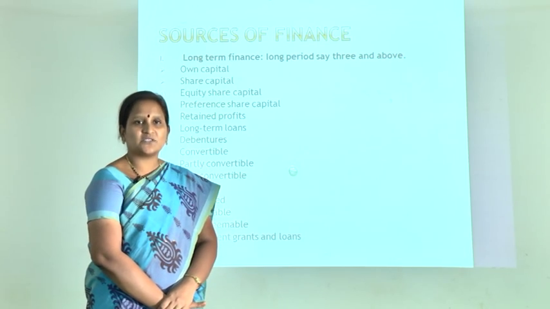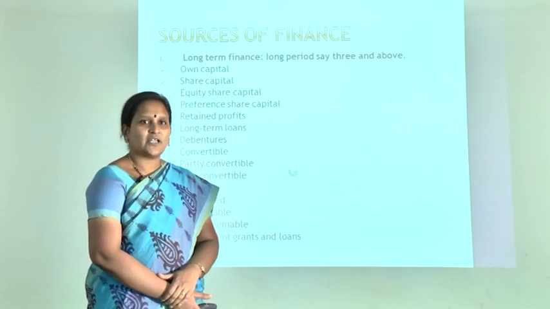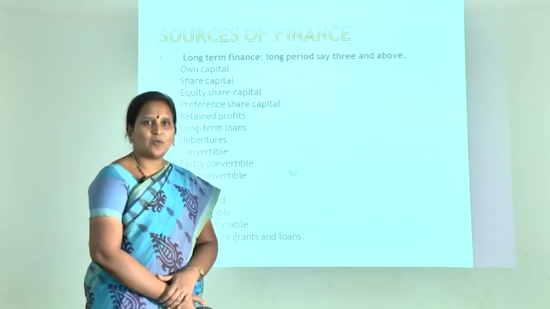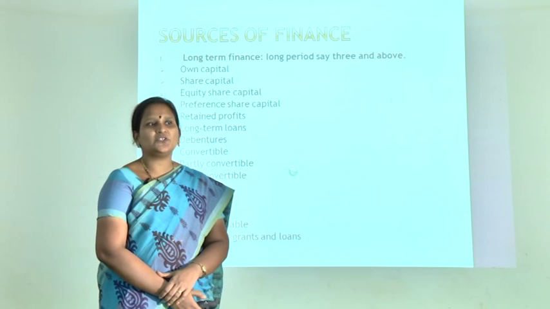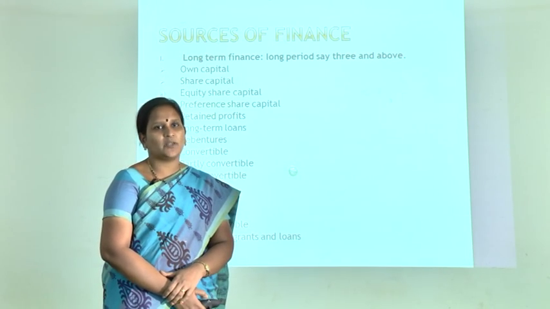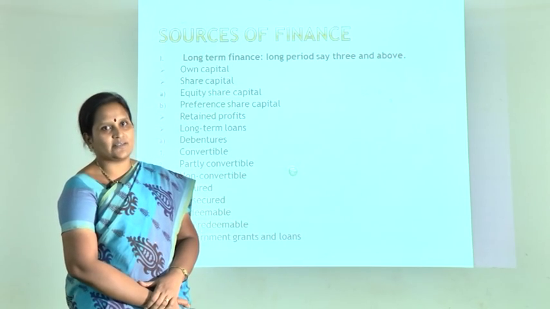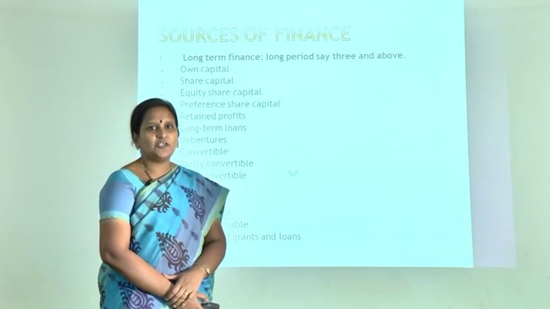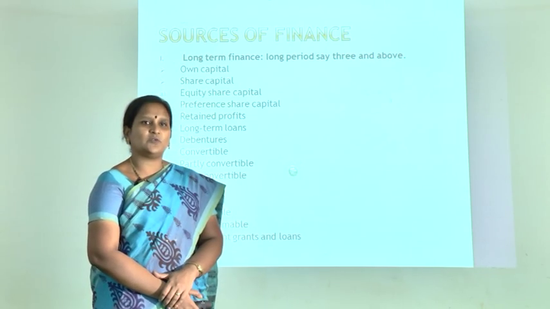This is the amount invested by the owners of every organization. And next comes the share capital. It is divided into equity share capital and preference share capital. The difference between these two is that preference shareholders are given priority in payment of dividend, whereas equity shareholders are the owners of the organization. And the next one is retained profits, known as the profits set aside for future benefit.